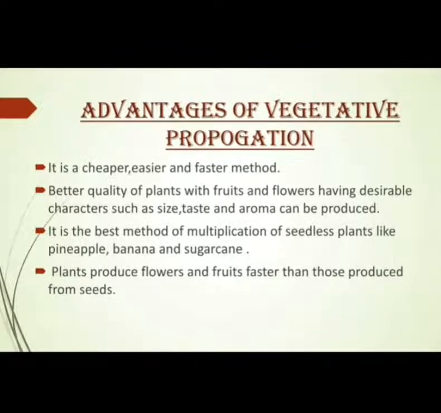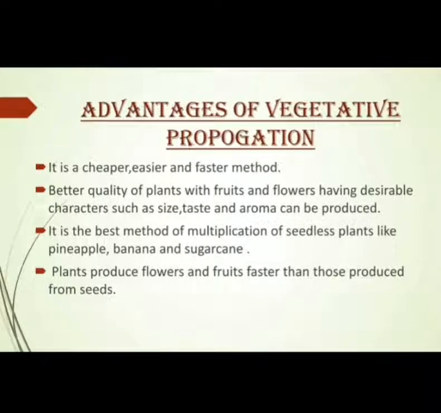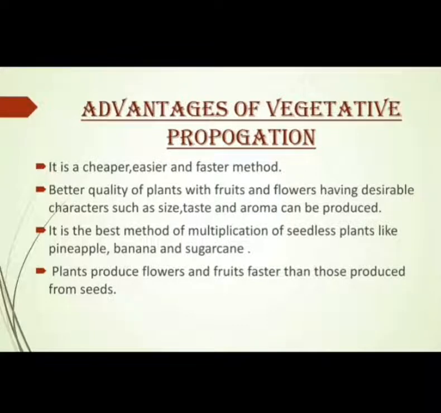So if we are going to reproduce these plants through seeds, it will take many months. So this is an example for that. Potato will take 15 months to grow from seeds. But if we are reproducing with the help of the eyes present in the tuber, that is on the potato, it can be raised in 3 months.